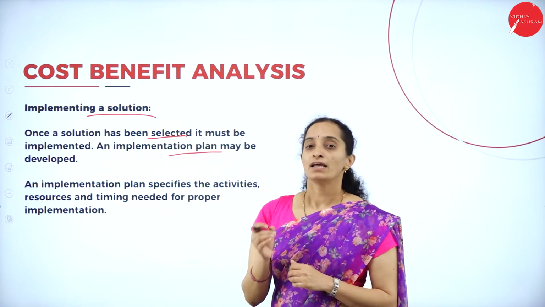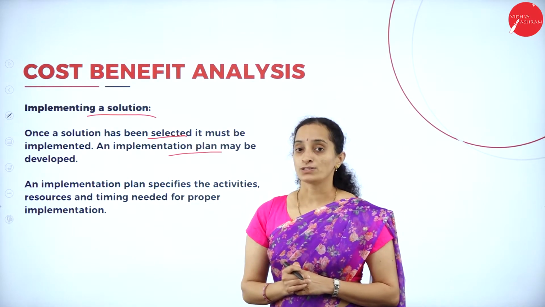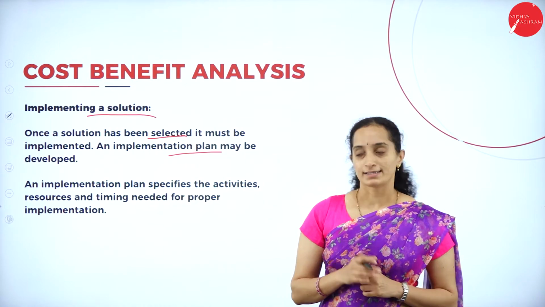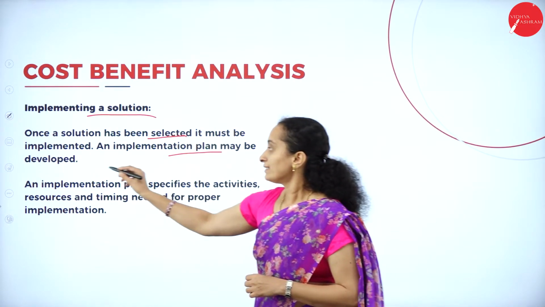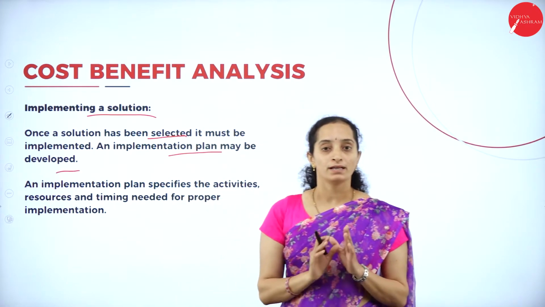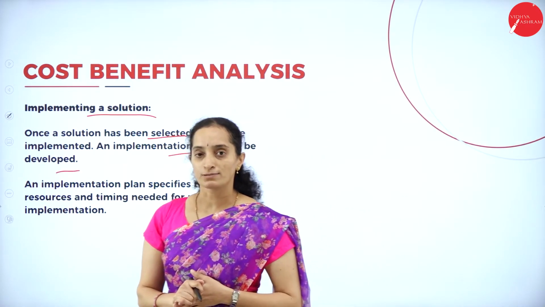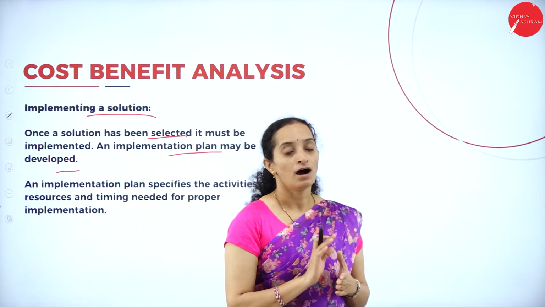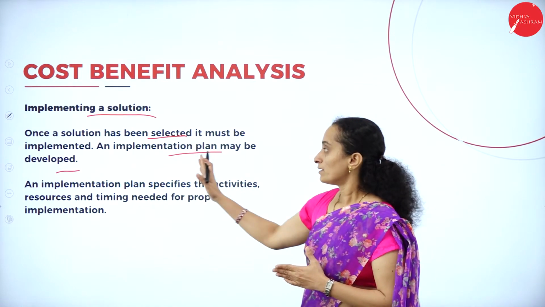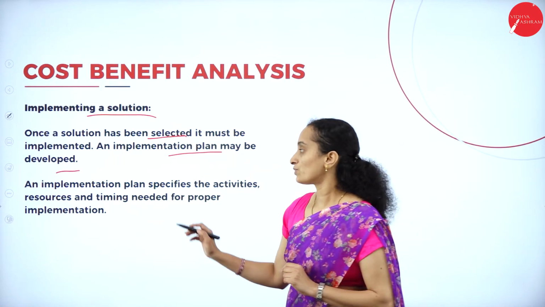But what the information system expects is, once you have selected an alternative solution, you have to implement it, and there must be a proper implementation plan. If it is a long-term goal or long-term solution, you must have a proper plan for how to develop the solution or how to implement the given solution.